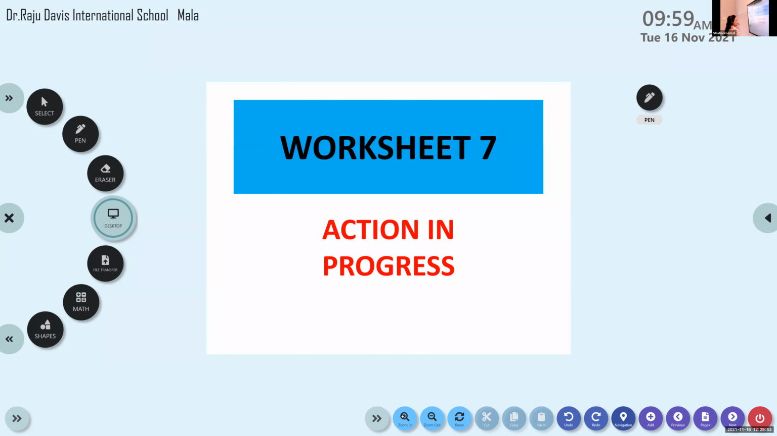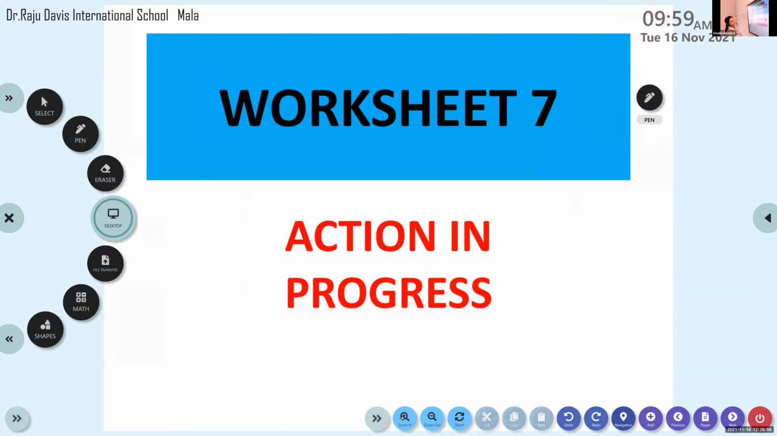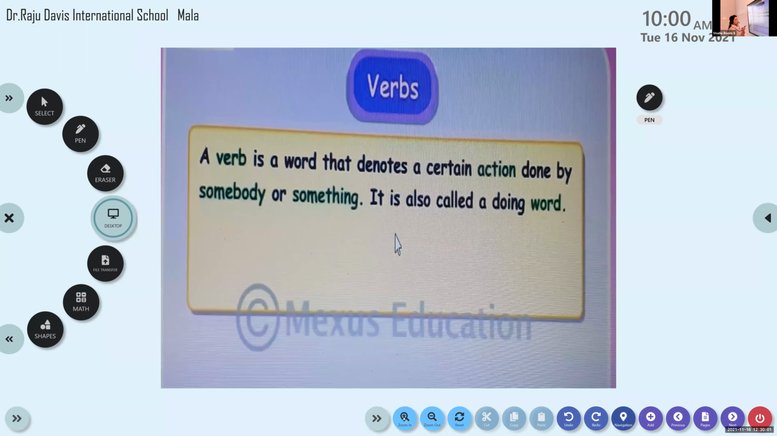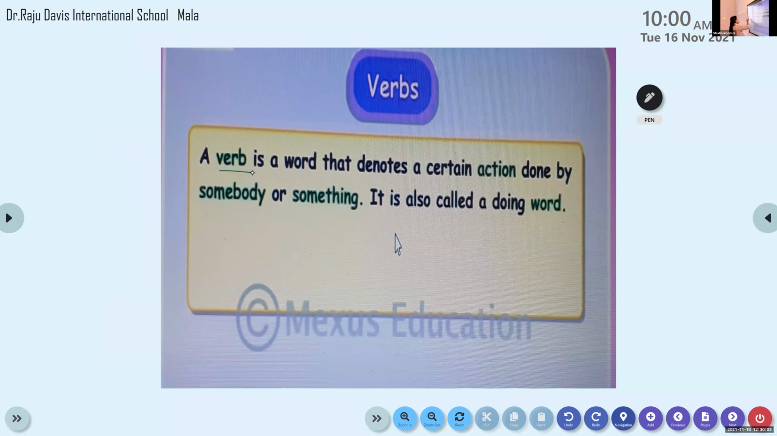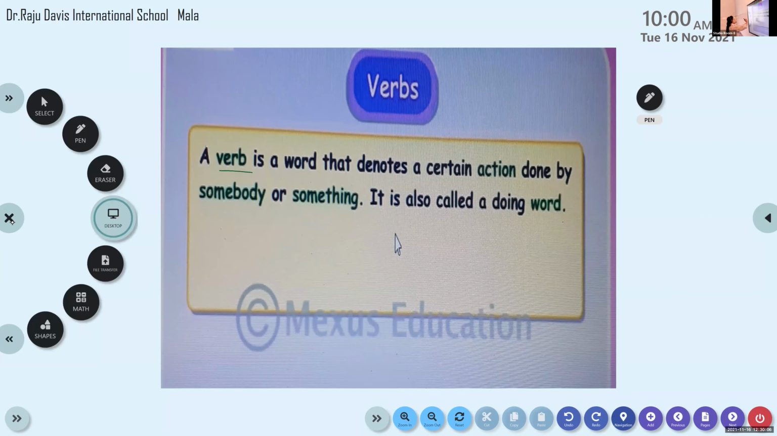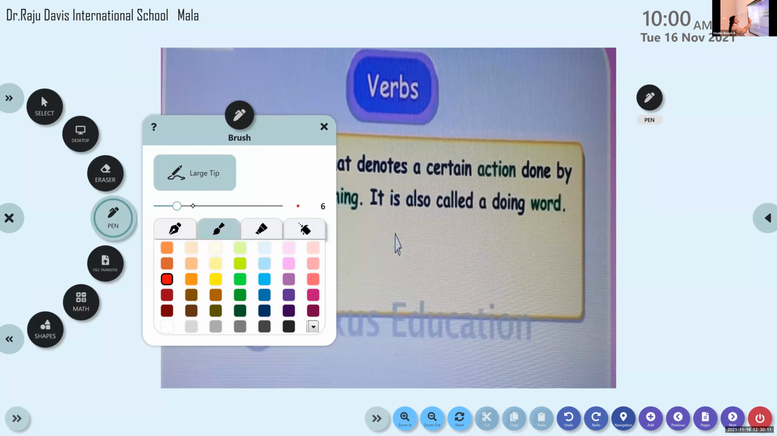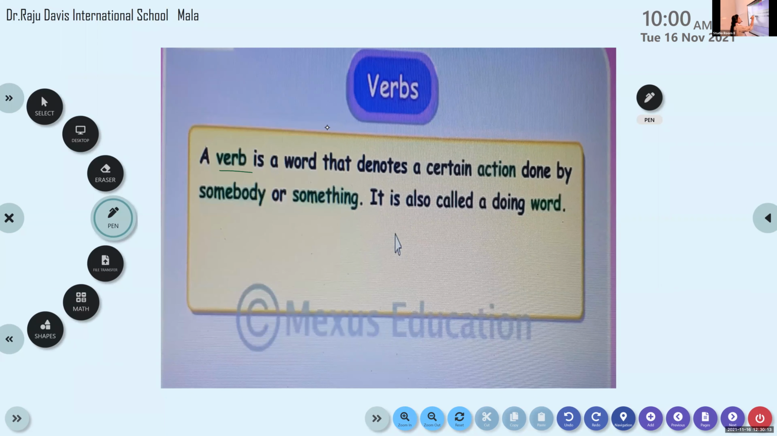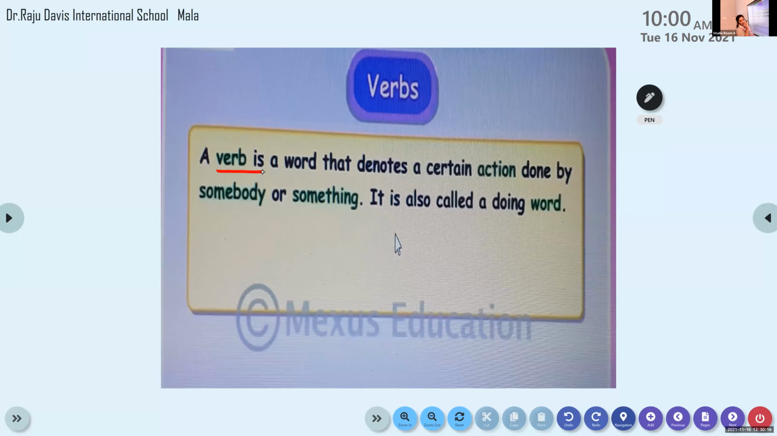Yes, so we are on the topic action in progress, worksheet 7. Now, we all of us know what a verb is. Verb is an action word. Actions done by someone or something. It is also called doing words. So verb is a word that denotes an action. It is done by someone or something, and it is also called a doing word. Clear to all of you?